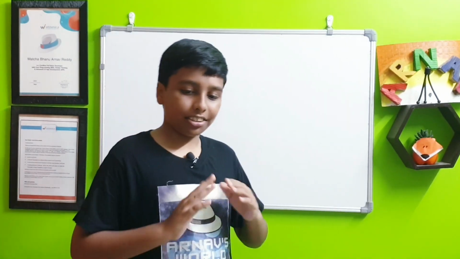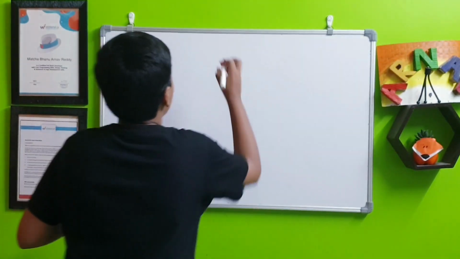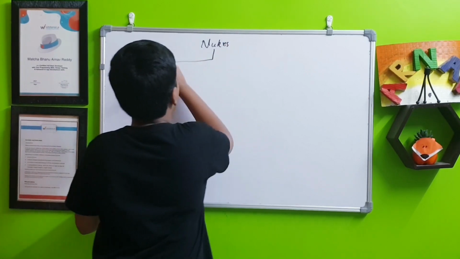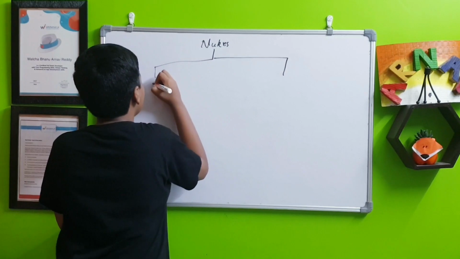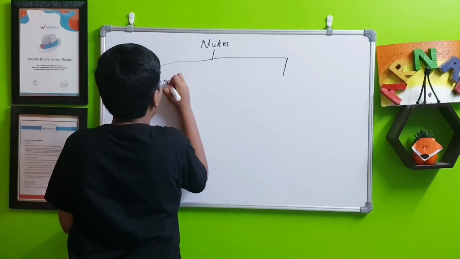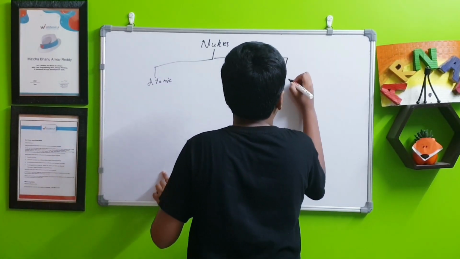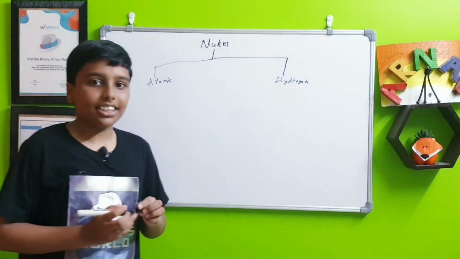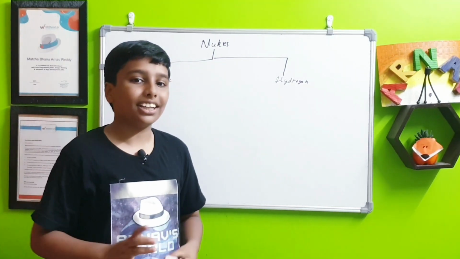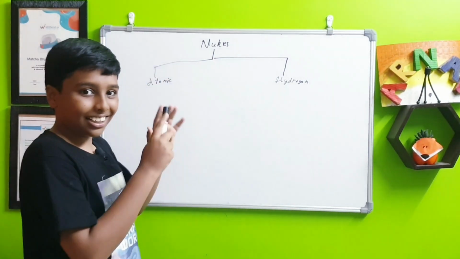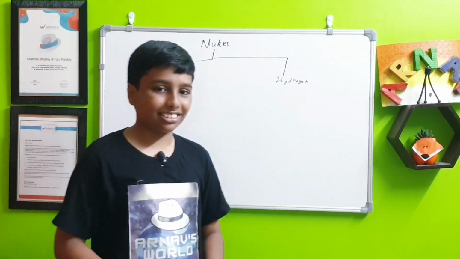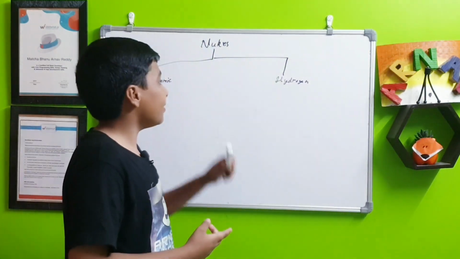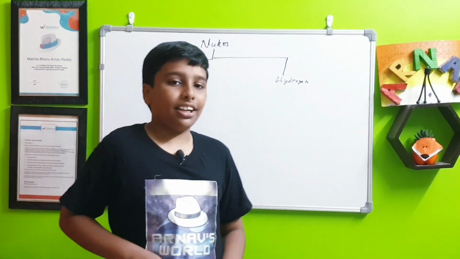First, so there are two types of nukes. Okay. There are two main types. Atomic and hydrogen. Yes, so there are two main types using two different types of nuclear energy, like nuclear reactions. So atomic bombs use the one and only nuclear fission. Meanwhile, hydrogen bombs use nuclear fusion.